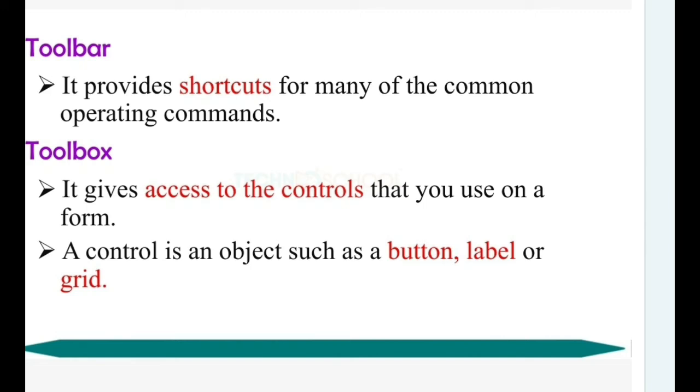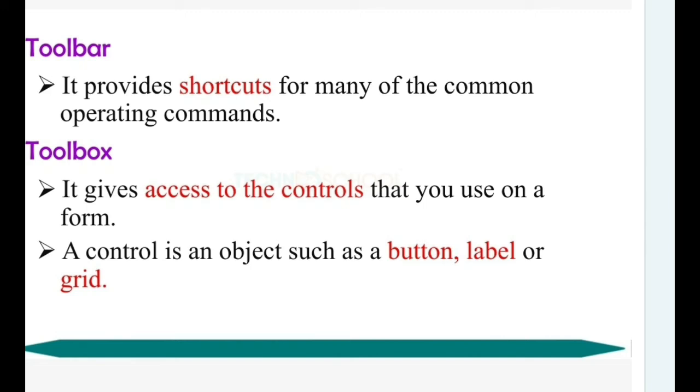Next, the toolbox gives access to the controls that you can use on a form. A control is an object such as a button, label, or grid. In the toolbox all the tools will be available. We can use these tools to access the controls, place them in a form, and design your application. A control is an object such as a button, label, or grid.